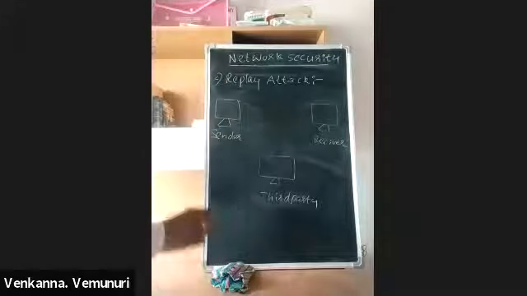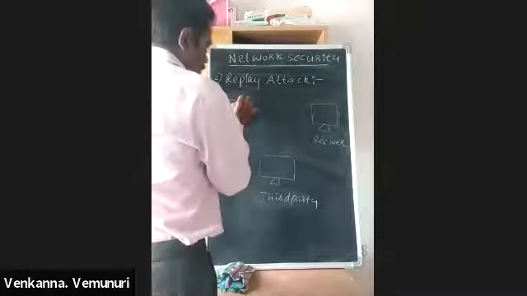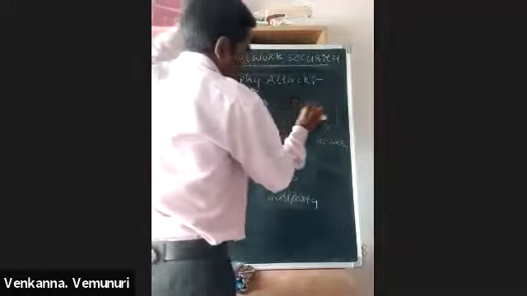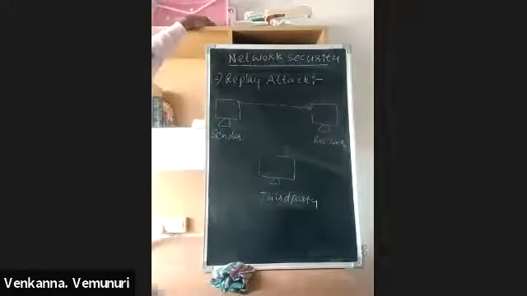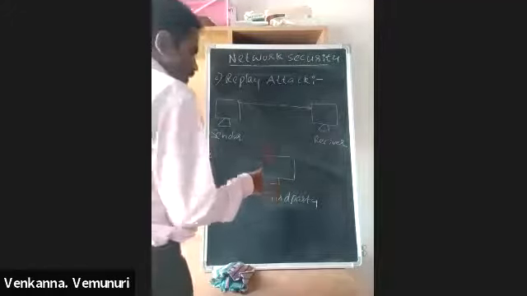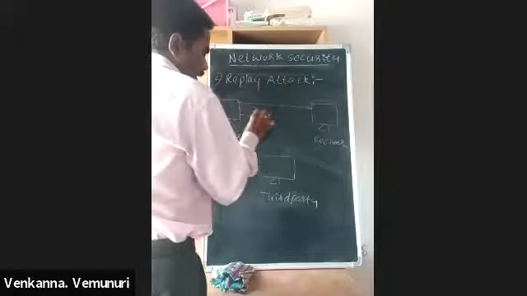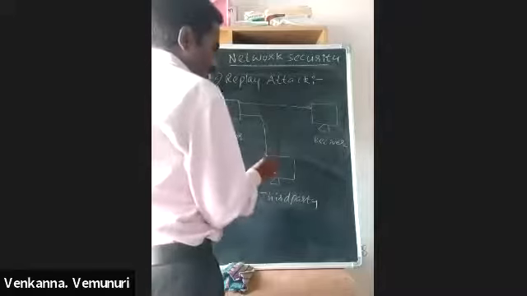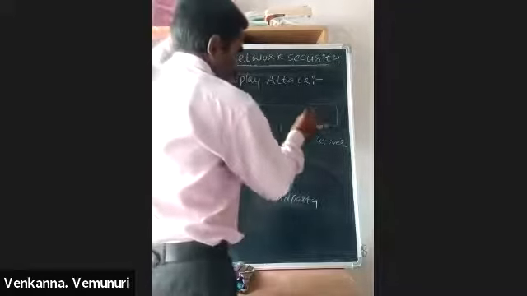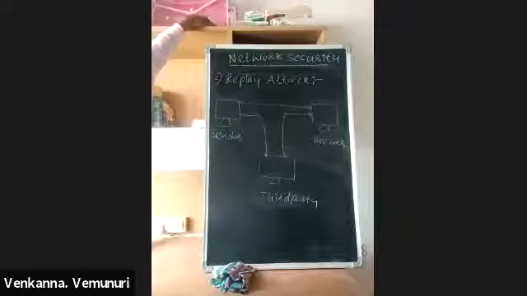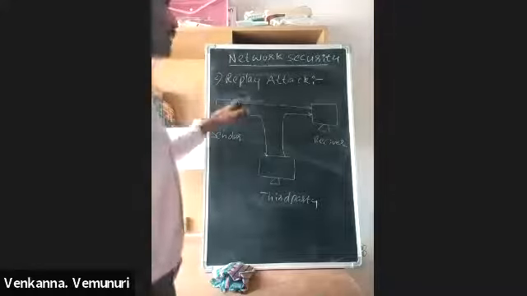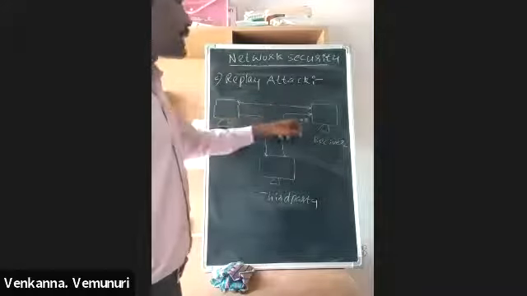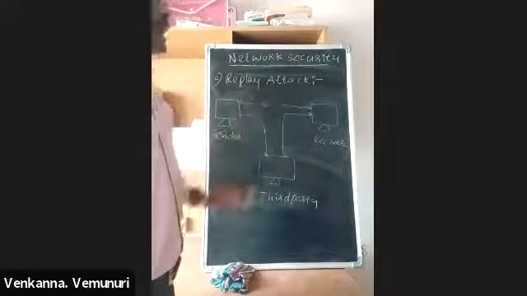Now, this sender is sending data to the receiver. At the same time, this third party person is accessing the data, and he is doing some modifications and sending the data here. Means actually this sender is sending only one file, but this receiver is receiving two files.